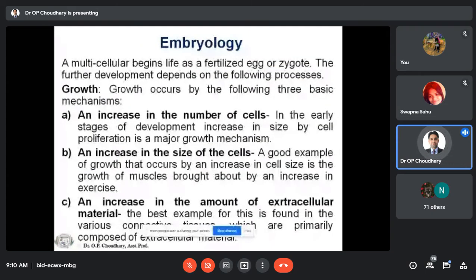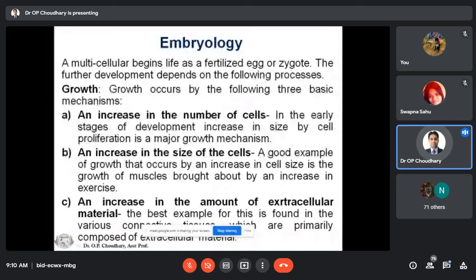Then embryology includes some steps. It includes some changes in the cells, because the development of an individual or of a body starts from the cell.